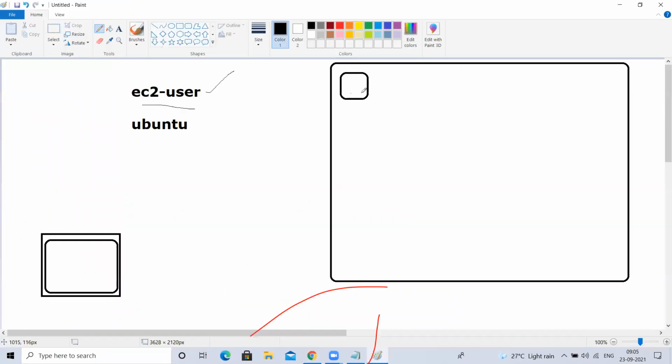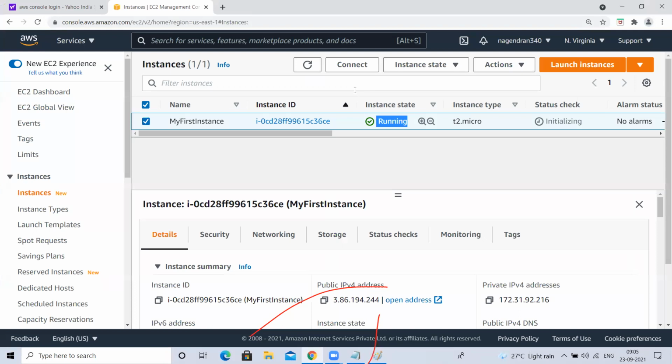Whenever you are launching an instance from your browser, you log into AWS and ask them to create one Linux instance for you. They need some time to create it for you, right? So until they create it, it will be in pending state. Once they create it, it will move into running state. Now the instance has been launched for us.